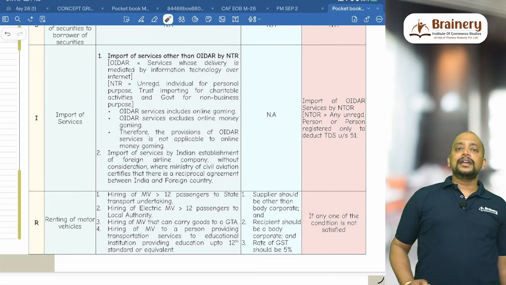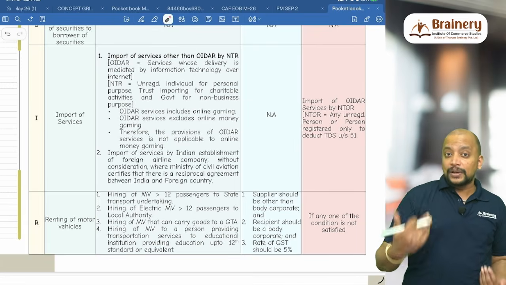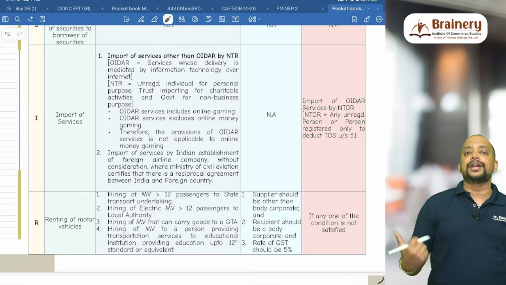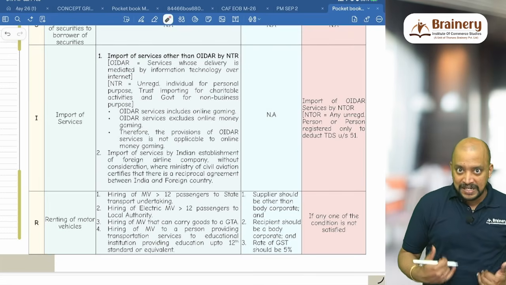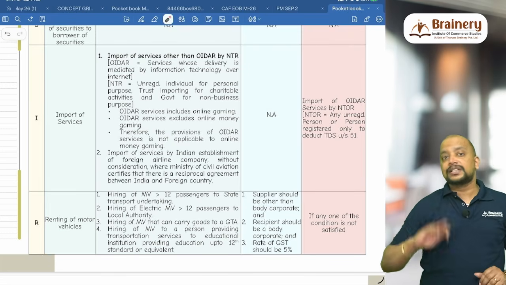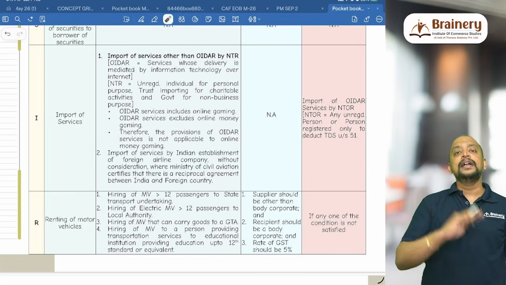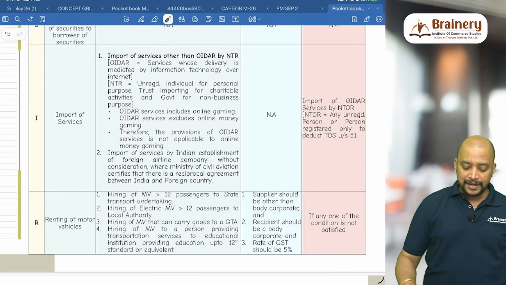Okay. So in this case, for the particular supplier outside India, for example, I am an individual who is unregistered, and I am importing Amazon or Netflix services. In that case, I will not pay GST, the supplier outside India will pay GST. That is import of OIDR services by NTOR, non-taxable online recipient.